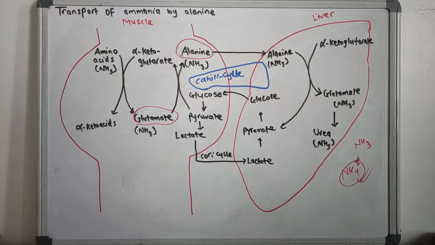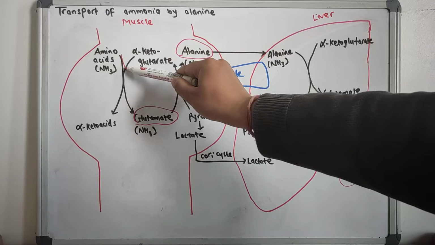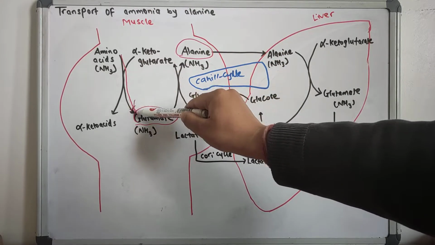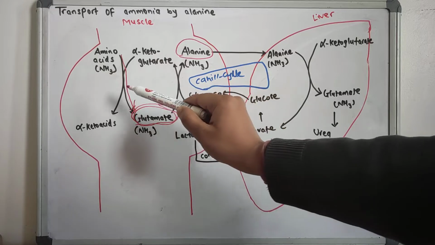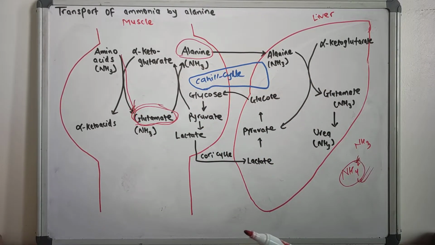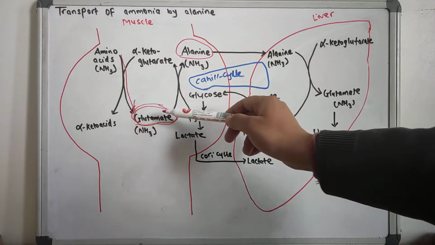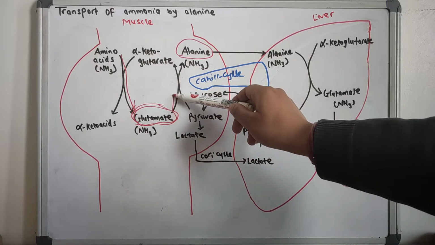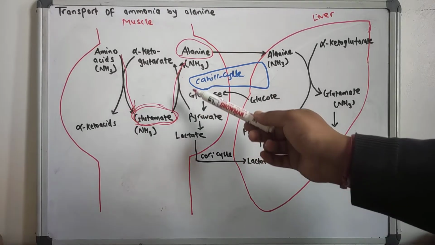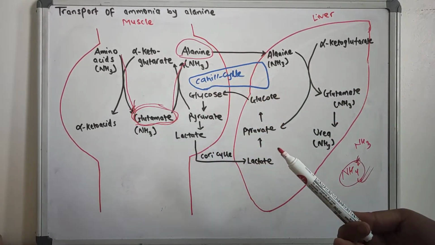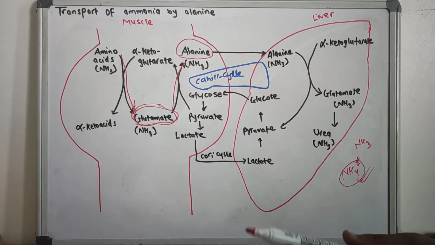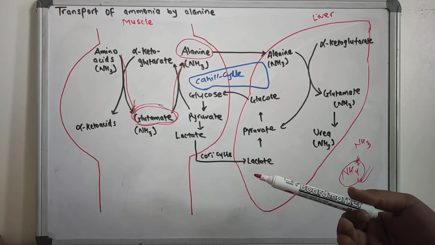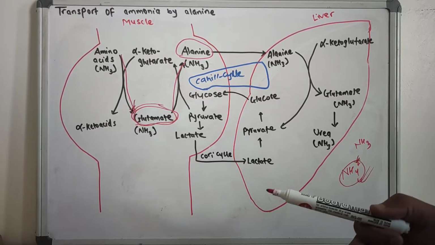Again, I am going to explain: we have the amino acid that has the ammonia, and this amino acid is eventually stored in the form of glutamate along with the production of the alpha keto acid, and with the help of alpha ketoglutarate there is formation of alanine. This glutamine is freely diffusible and freely transportable in the various tissues.